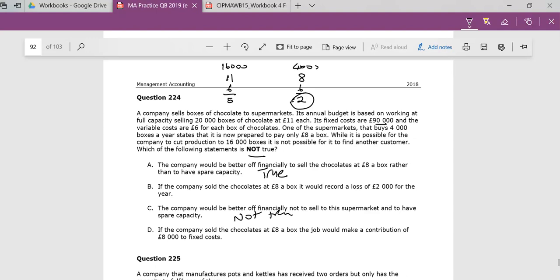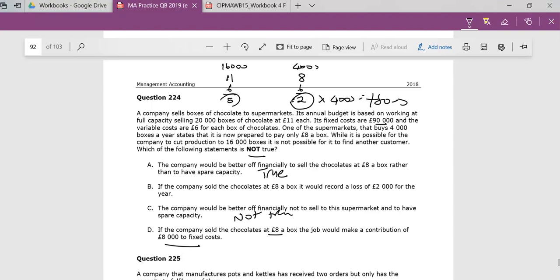If the company sold the chocolate at £8 a box, it would make a contribution of 8,000 to fixed cost. Well, yes, because I'm making 2 on each box. When I sell 4,000, I'm going to make £8,000. So because of time, I can almost eliminate B. I could go ahead and do it.